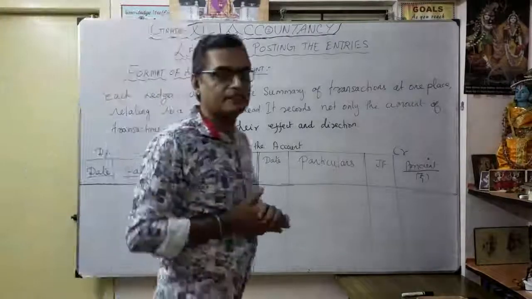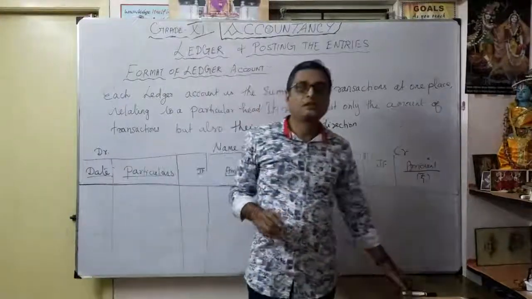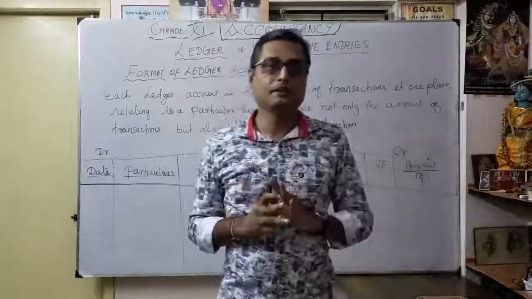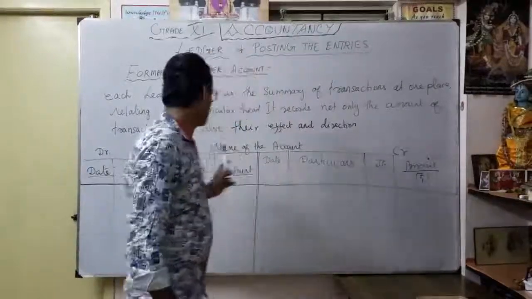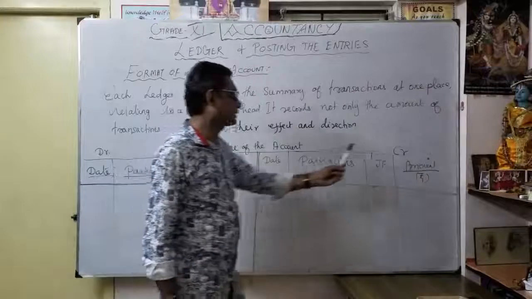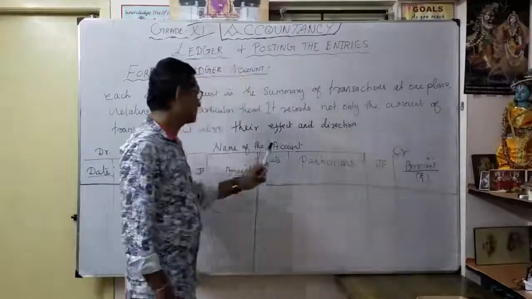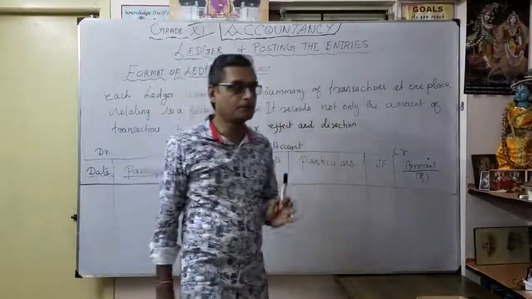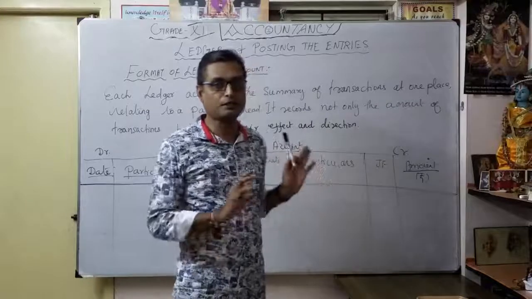Now let's see the format of the ledger. The ledger has two parts: one is debit and the other is credit. Then the name of the account. Which account are we going to prepare? For example, the cash account. That is the title of the account.